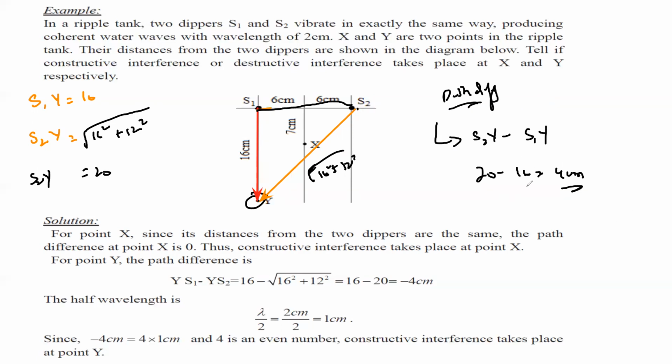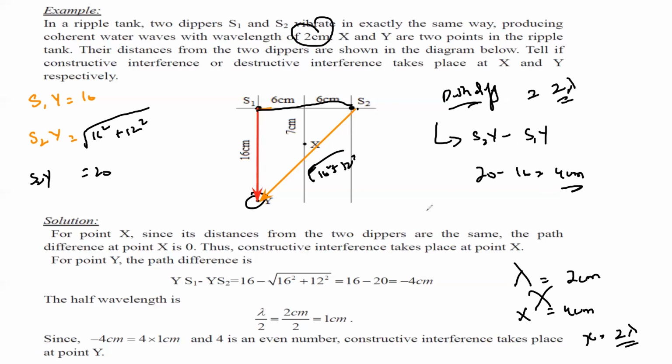But what is 4 centimeter in terms of wavelength? As they mentioned, one wavelength is 2 centimeter. So if there is 4 centimeter, how much distance is there in terms of wavelength? Let it be x. We cross multiply. So how many wavelengths are there? Yes, so x will be equal to 2 wavelengths. So it means the path difference between them is 2 wavelengths.